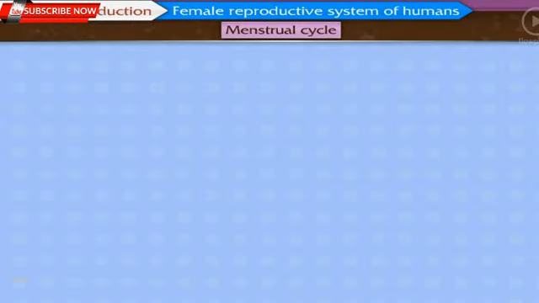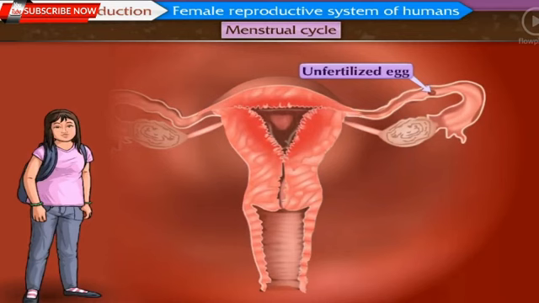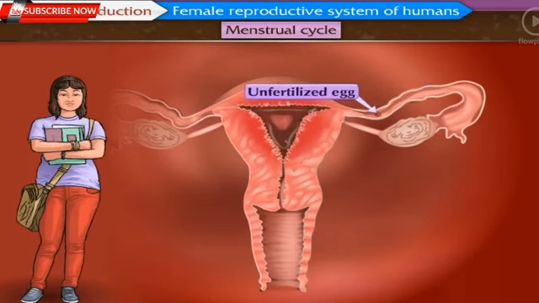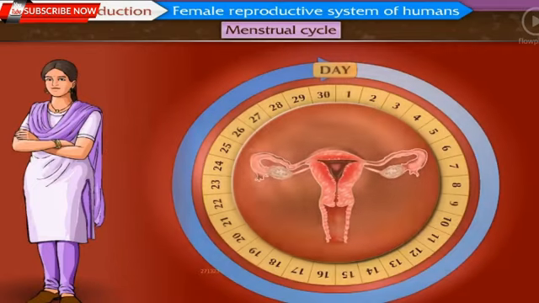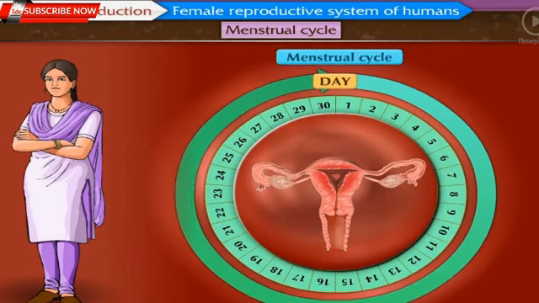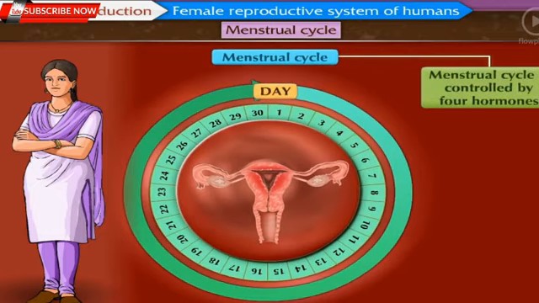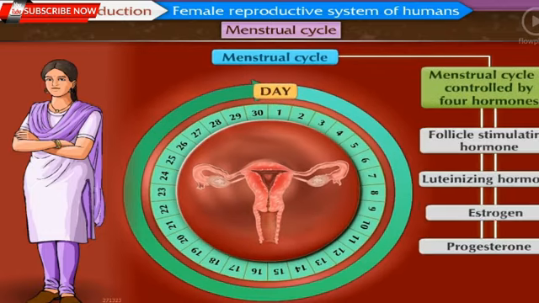Menstrual cycle. The female reproductive system undergoes some changes at puberty, and those changes repeat at the interval of every 28 to 30 days. These repetitive changes are called the menstrual cycle. The menstrual cycle is a natural process controlled by 4 hormones. These 4 hormones are follicle-stimulating hormone, luteinizing hormone, estrogen, and progesterone.